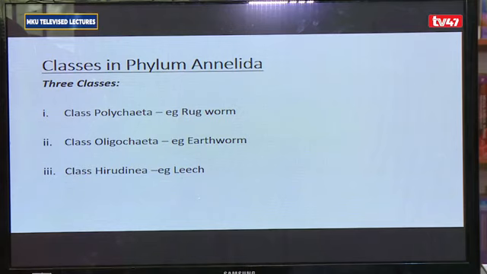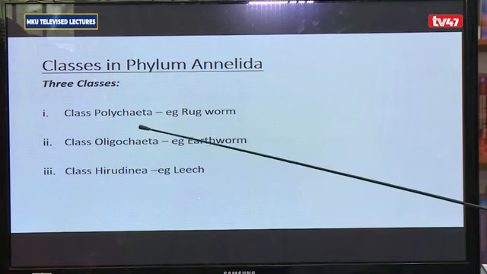For the Annelida, there are 3 classes in this particular phylum: class Polychaeta, class Oligochaeta, and class Hirudinea. This is based on the presence or absence or number of chaetae. Class Polychaeta comprises annelids that have many chaetae present, and also parapodia are present. Because they have many chaetae, they are referred to as Polychaeta, poly meaning many.